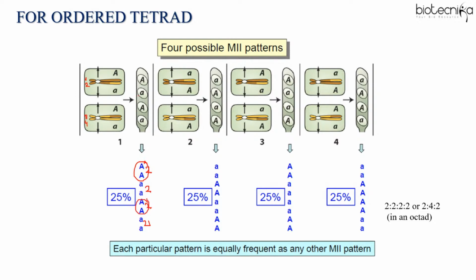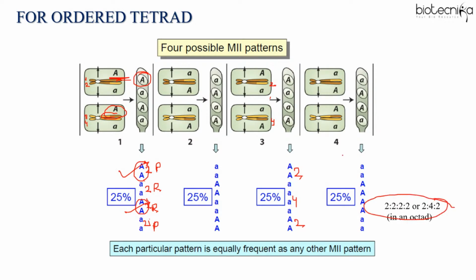One will be recombinant. Like this one is similar to parental, but this one is recombinant. So don't confuse that these two are the same. No, one will be parental, another will be recombinant. Here also one will be recombinant, another will be parental. So this is just an arrangement. That arrangement of the ascospores will be like this, or, for example, when the crossing over is occurring between the second strand and the fourth strand, the ratio is 2:4:2. So ratios you have to remember.